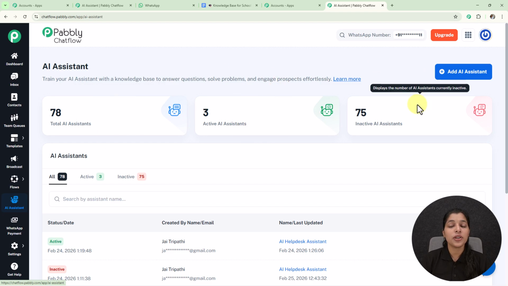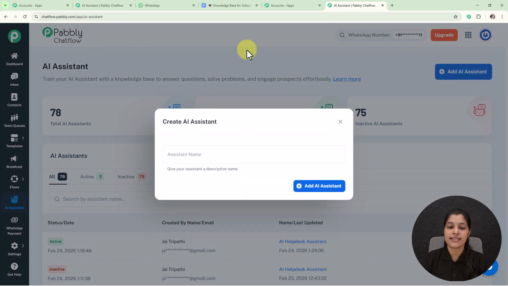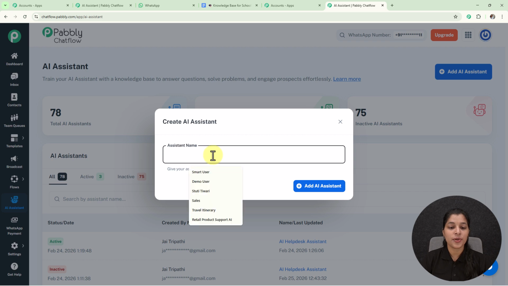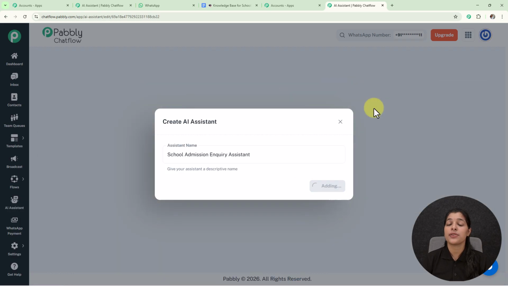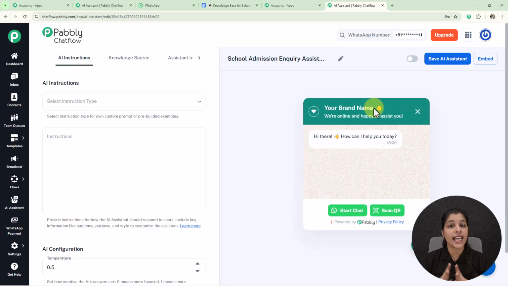Now for creating a new one, we just have to click over this add AI assistant button, and here it is asking me to enter the assistant name. So here I am going to provide the assistant name as School Admission Enquiry Assistant. Now we just have to click over this add AI assistant button, and here we are landed to the page where we are going to create an AI assistant.